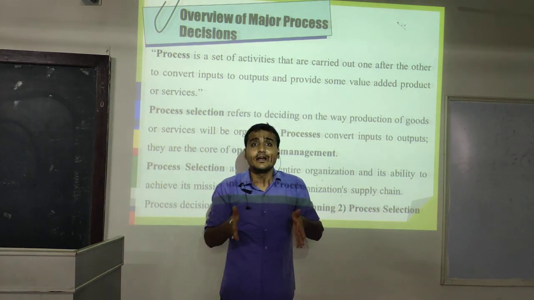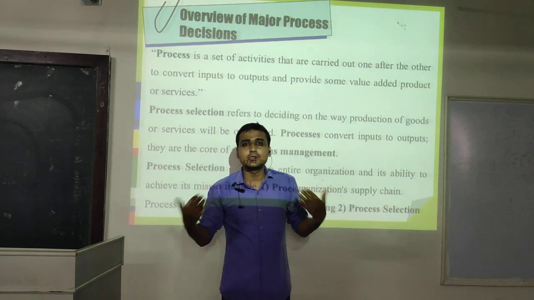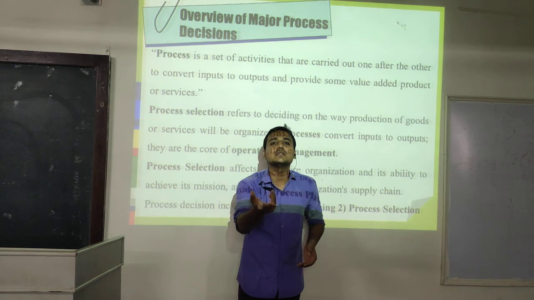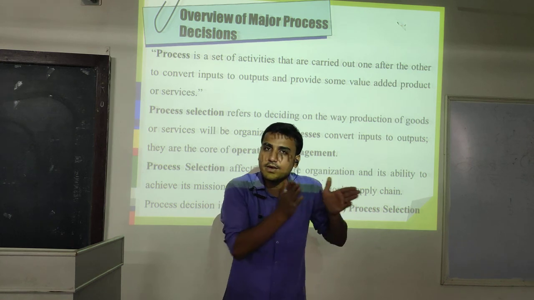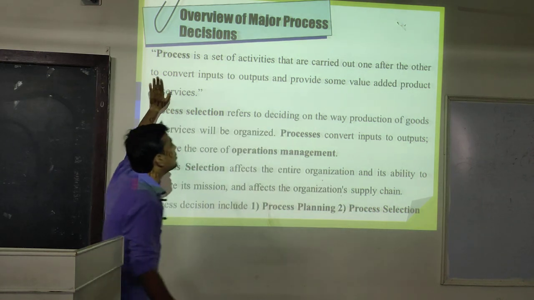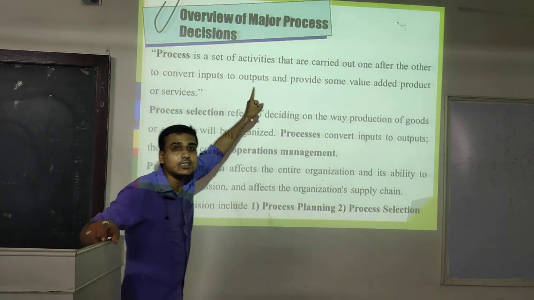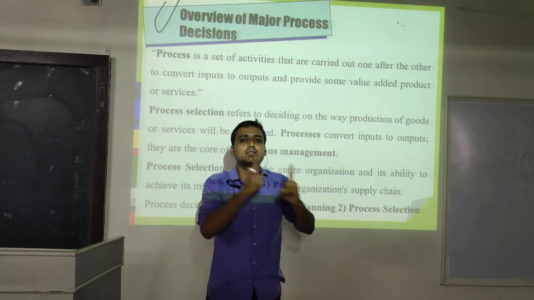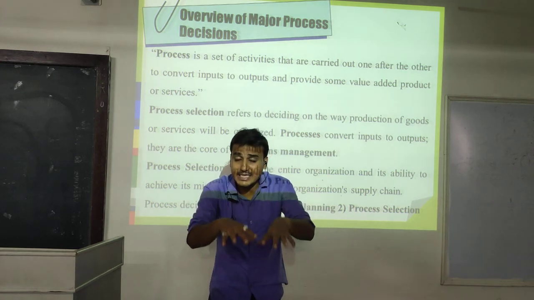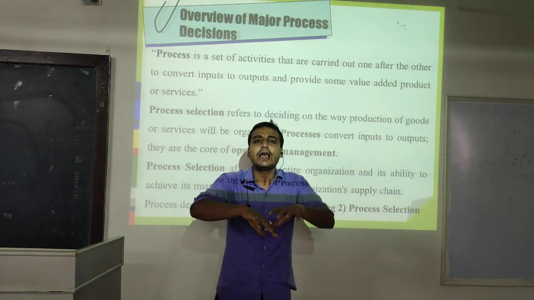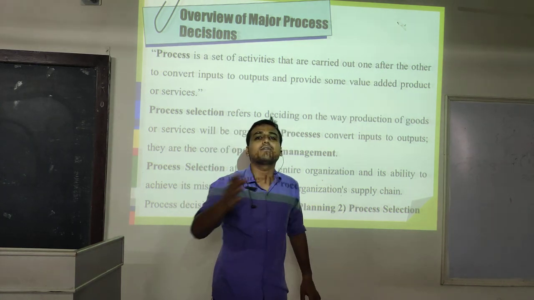So here it is the technique: how we are using and arranging which techniques, because many times if we are using the latest technology, we require 2 machineries. If we are using the old technology, we require 4 to 5 machineries to convert our raw material into finished goods. That's why it is the overview. Here the process is a set of activities, which is nothing but a single product converting into finished goods. How? With the help of many machineries, employees, place, etc. And it is not fixed that only one machinery will be helpful to convert our raw material.